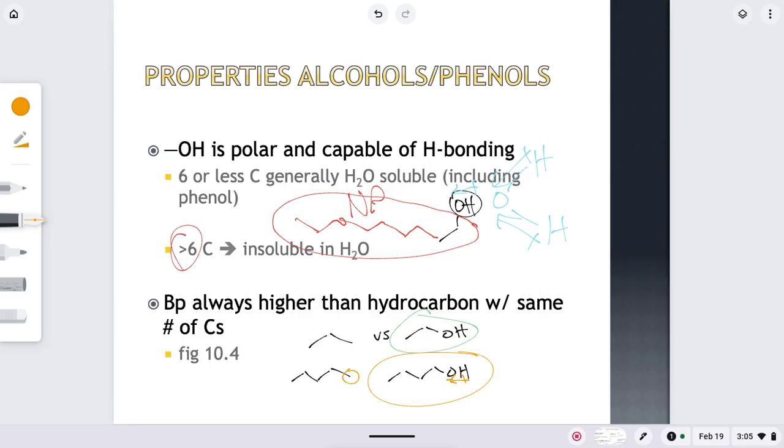Otherwise, I don't usually throw those on any quiz or test for this. So it's not that big of a deal. It's just understand when you're comparing boiling points from here on out, we're probably talking about similar number of atoms. So when I say same number of carbons, I probably meant atoms here, but we'll get the gist of that.